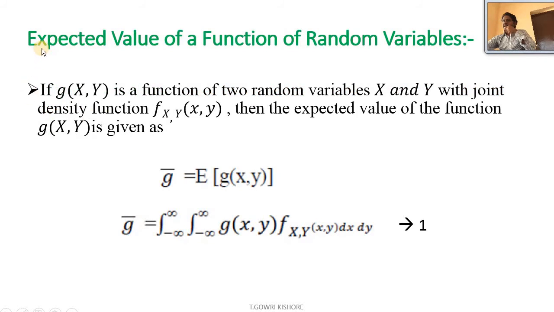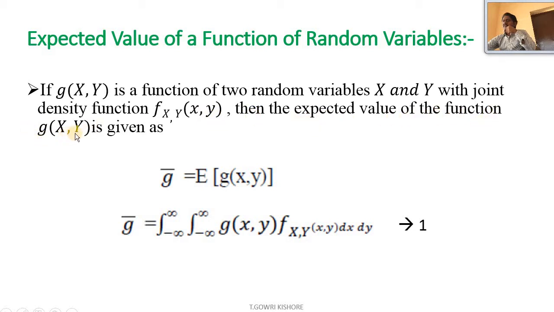So the first topic is expected value of a function of random variables. Here from this heading we can say that we are going to find the expected value of a function of random variables. So if g of x comma y is a function of two random variables x and y with joint density function, that is f x comma y of x comma y,